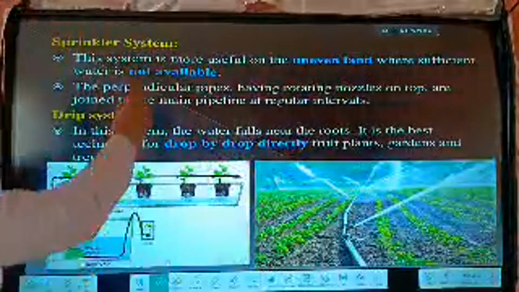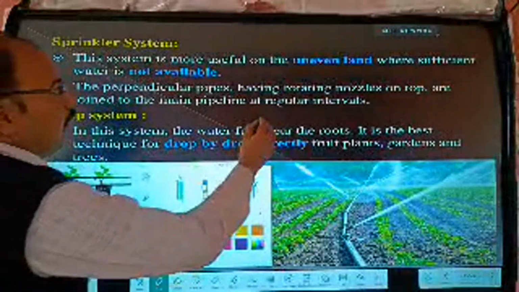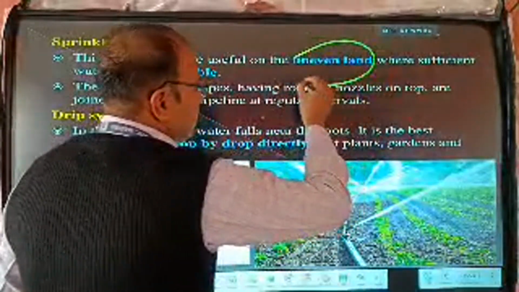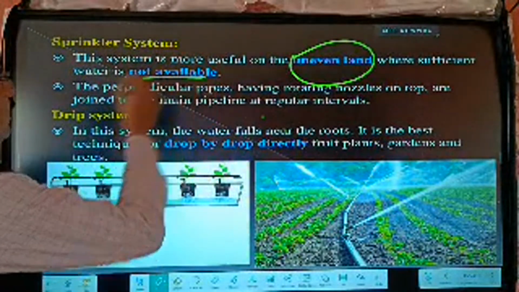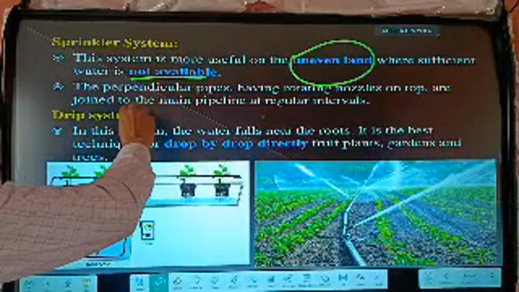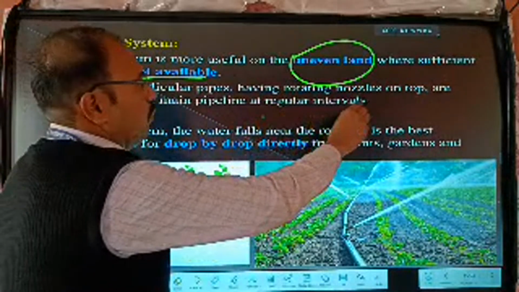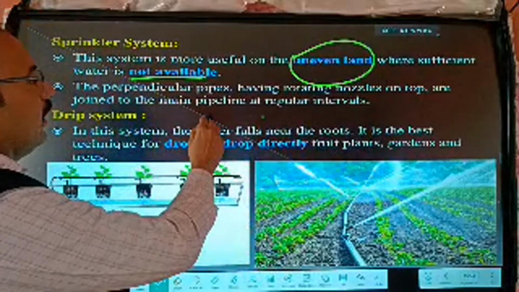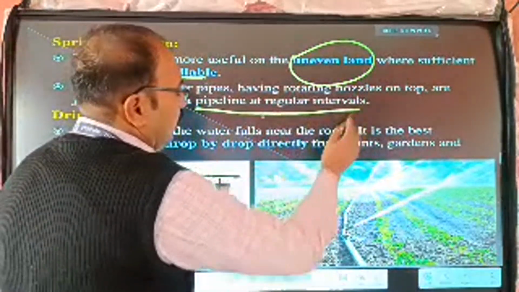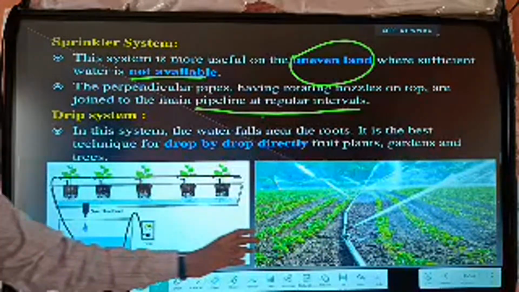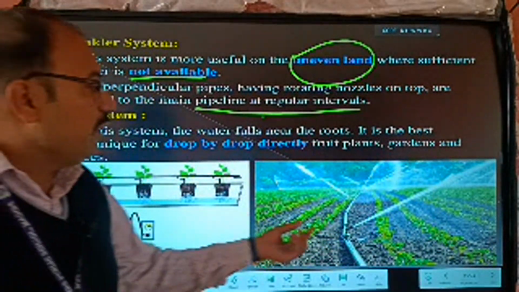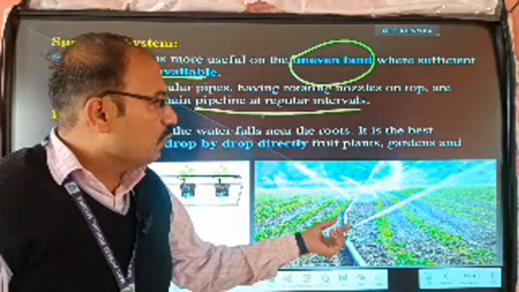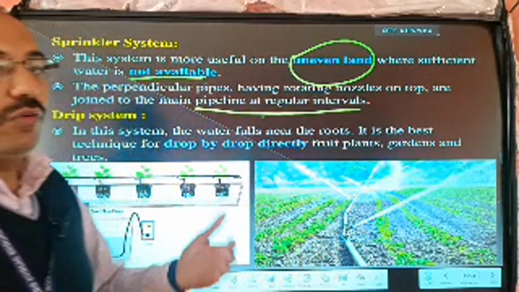Sprinkler system. This system is more useful on uneven land, and where sufficient water is not available. Perpendicular pipes having rotating nozzles on the top are joined together in a main pipeline at regular intervals. This is the structure of the pipe or pump given here, showing how they distribute the water. They make nozzles, and water comes out of these nozzles and is distributed to all parts.